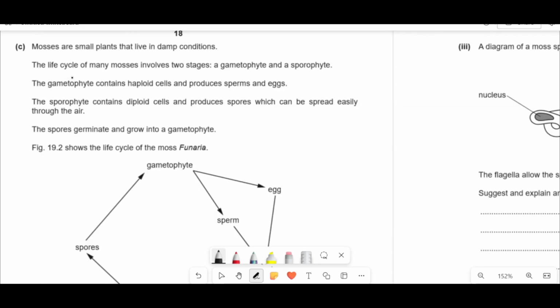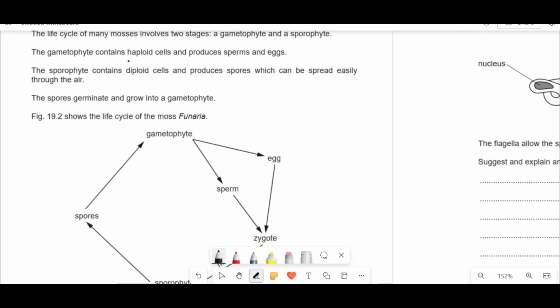Mosses are small plants that live in damp conditions. The life cycle of many mosses includes two stages, a gametophyte and a sporophyte. The gametophyte contains haploid cells and produces sperms and eggs. The sporophyte has diploid cells and produces spores, which can be spread easily through the air.